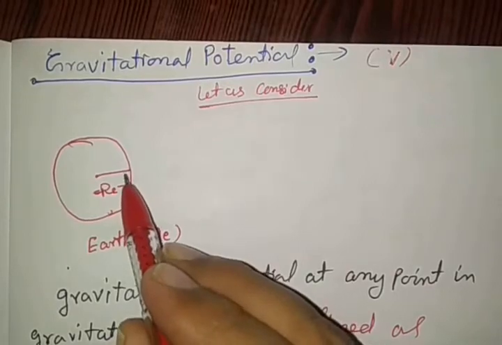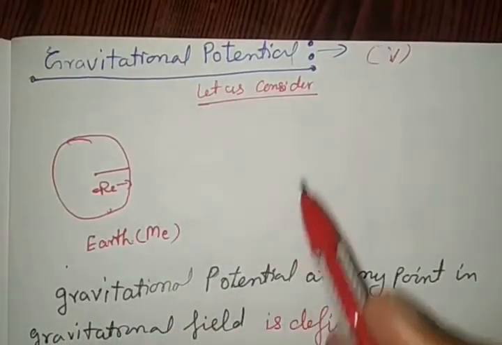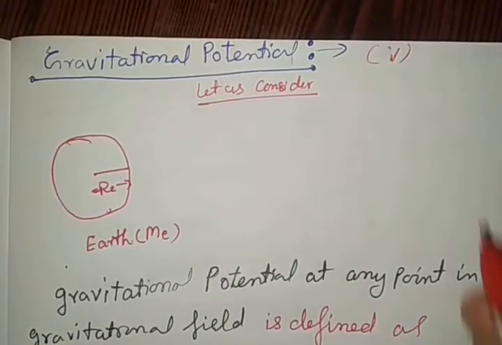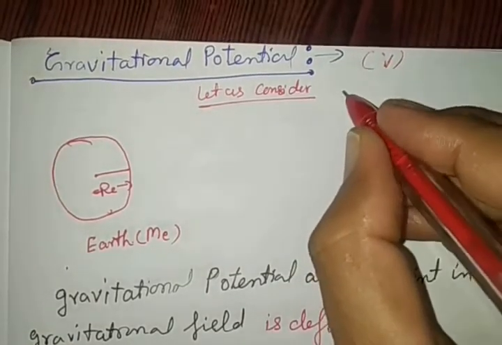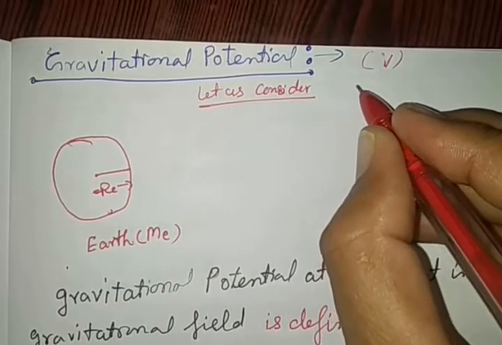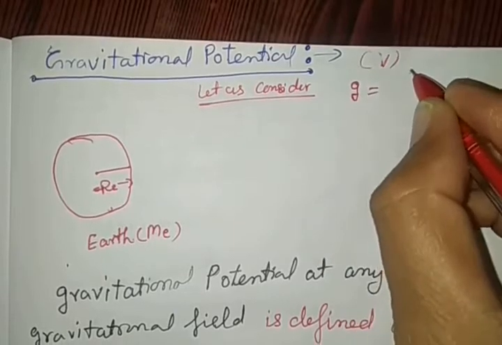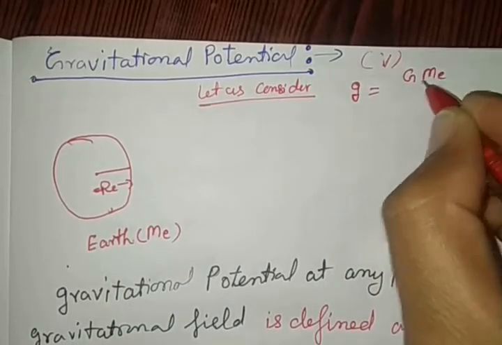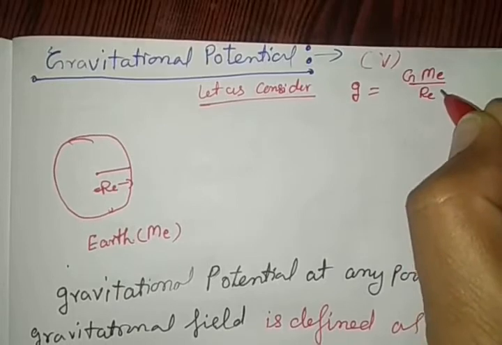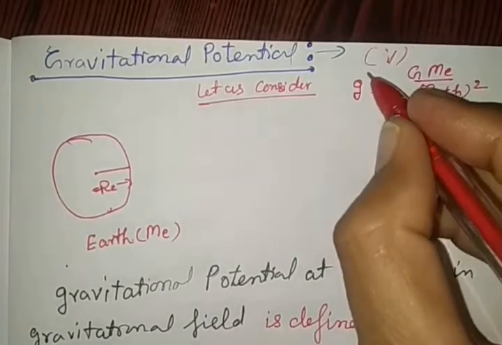Due to the presence of the earth, a gravitational field is around it. And acceleration due to gravity, due to the presence of the earth acting on any other material body, is given by the formula g is equal to capital G ME by (RE plus h) whole square.